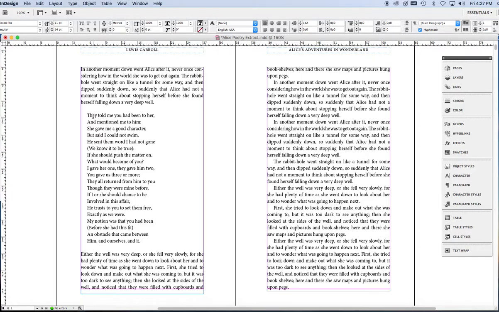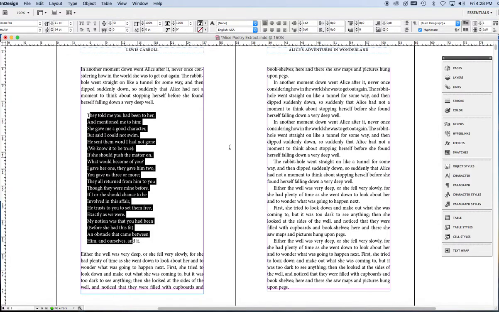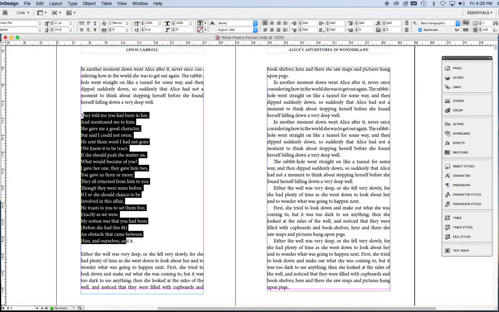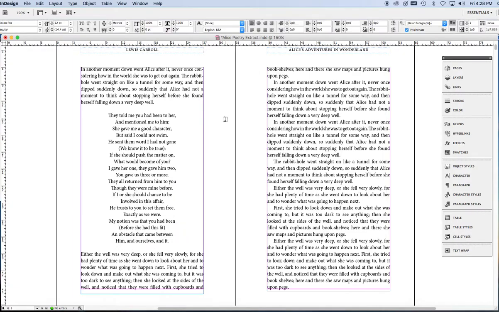There are two ways you can deal with it. One is to simply give each line the same indent that you use for your paragraph indents, and that's what you see here, and it looks perfectly good. However, if you want to center your poem on the page, you could do it this way by centering the whole thing, and that looks absolutely terrible. So please don't do it that way.